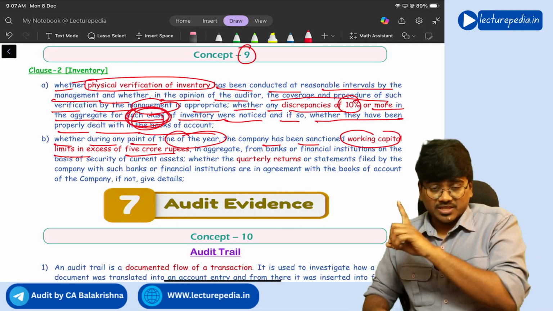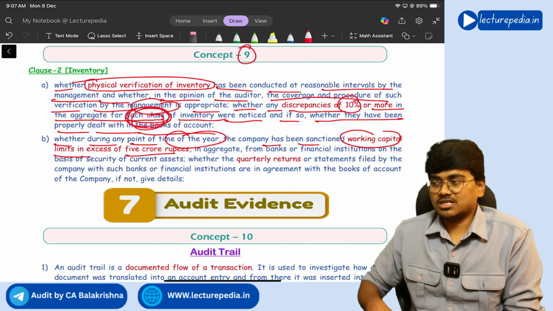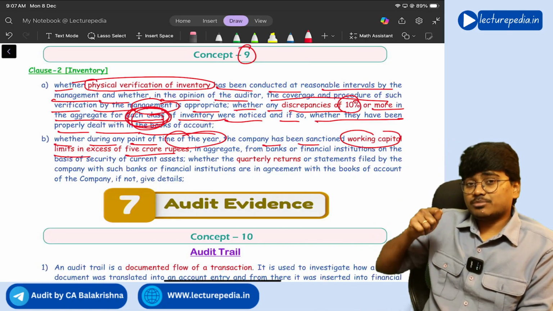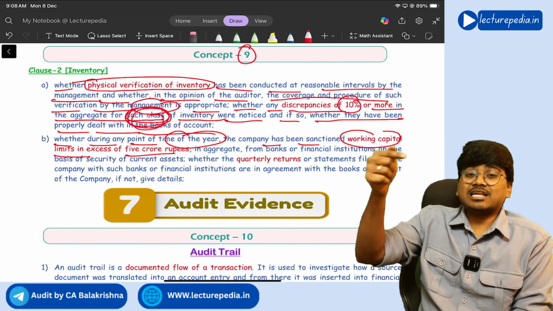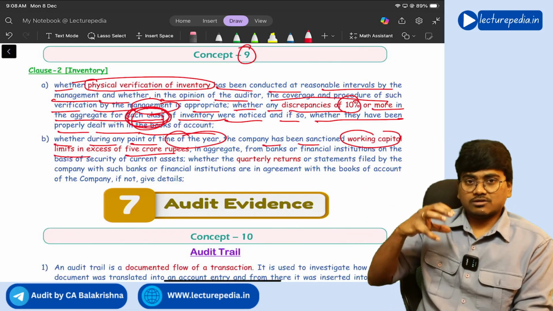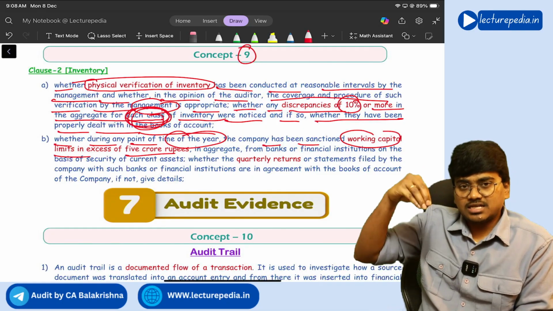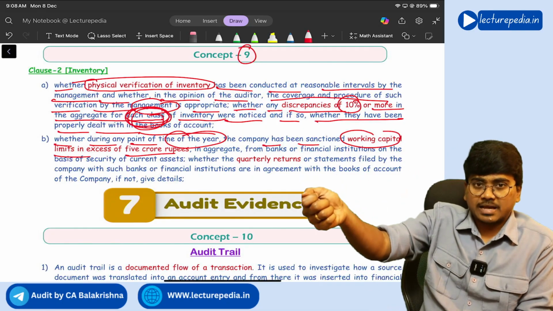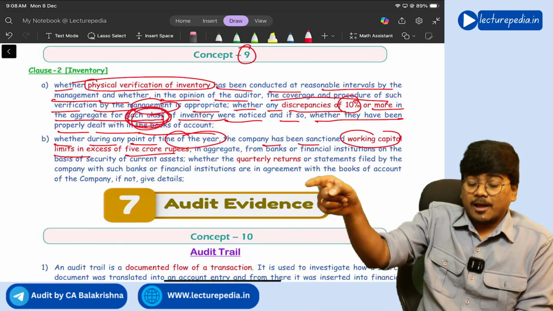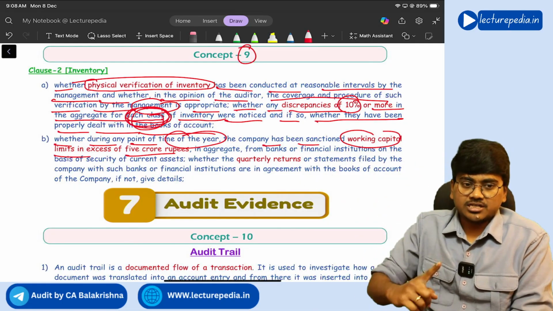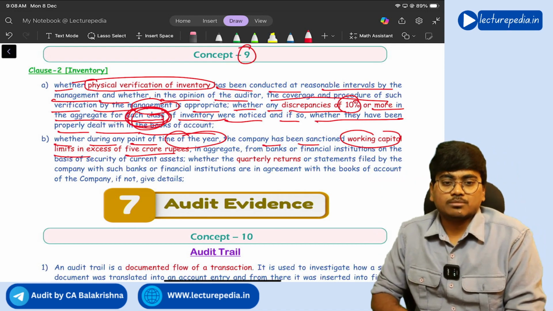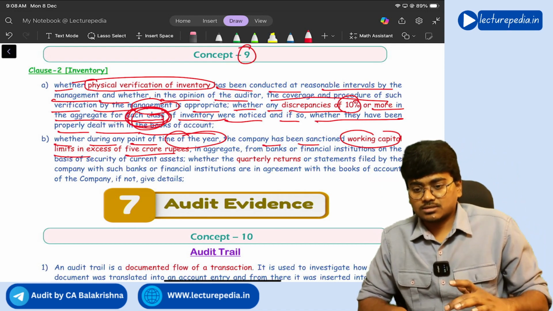Now here in this situation, the auditor needs to report whether the stock statement submitted by the entity to the bank is in agreement with the books of accounts or not. Whatever stock the entity has shown in the stock statement to the bank, is that stock matching with the books of accounts or not, that needs to be verified by the auditor, and he needs to report in this particular clause number 2. Got it? Yes.